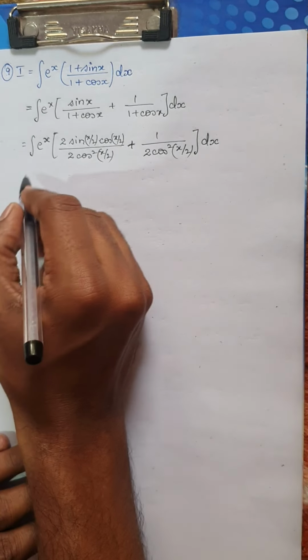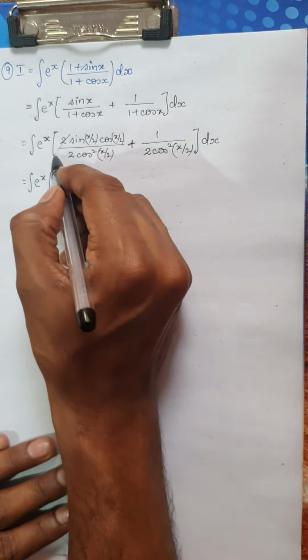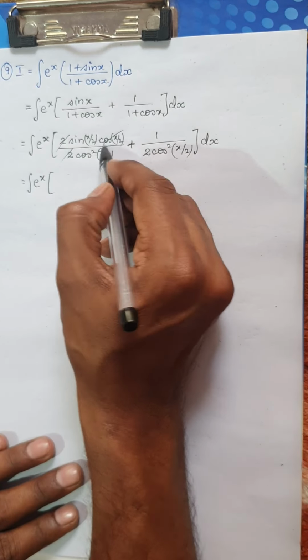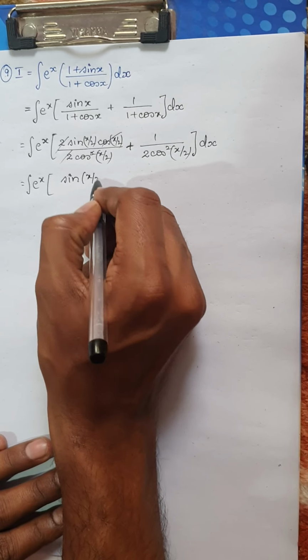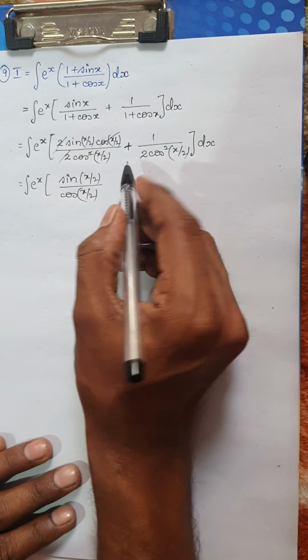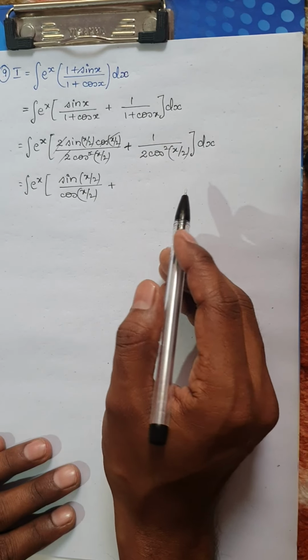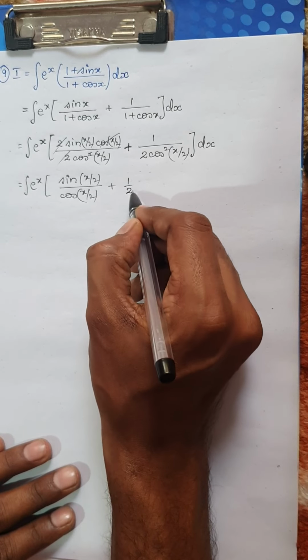Okay, so this would be nothing but the integral of e power x into, now see what all gets cancelled. 2 gets cancelled and one cos term gets cancelled. You are left with sin (x by 2) divided by cos (x by 2) plus, now remember I have 1 by 2 as a constant, let it be as it is.